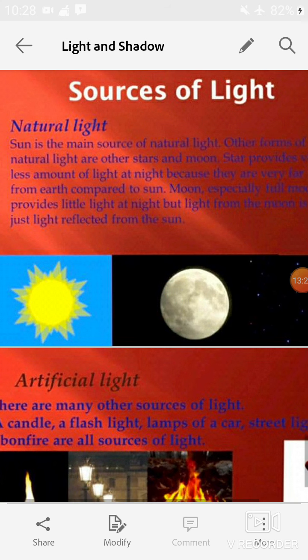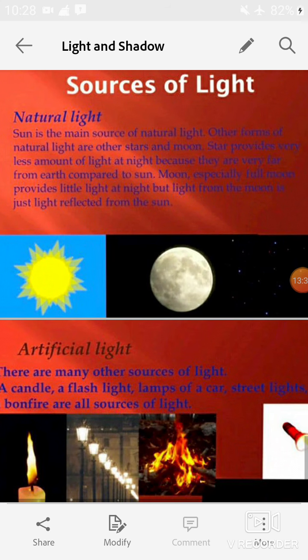So students, in this chapter we learned about two types of sources of light. Do you know what sources of light are? Things that give out light are called sources of light, and the two types of sources of light are natural light and artificial light. The sun is the main source of natural light. Other forms of natural light are